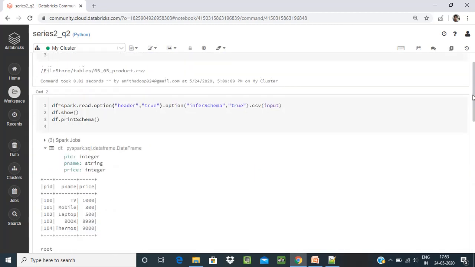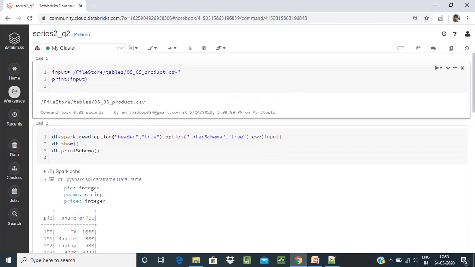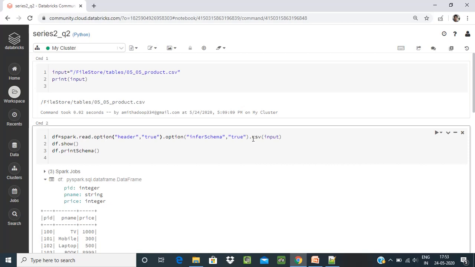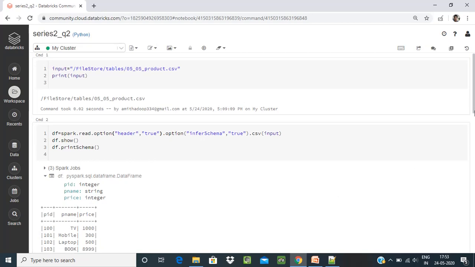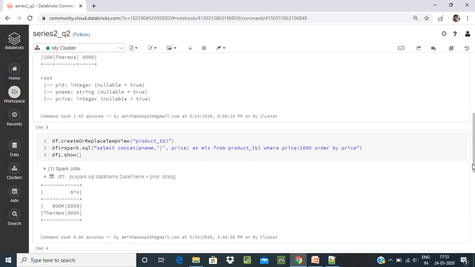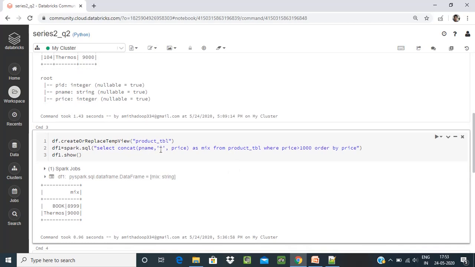What did I do? Firstly, I read the data from this location, using spark.read.csv with header true and infer schema. After that, with the help of concat, I appended the pipe within the columns.